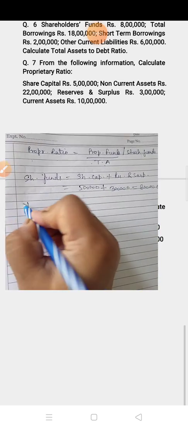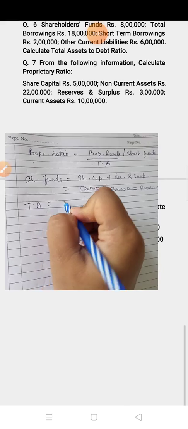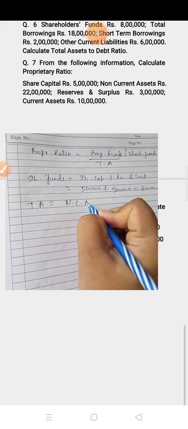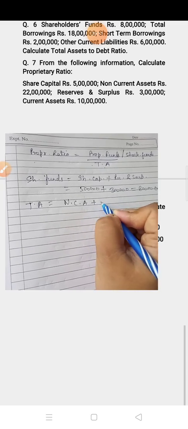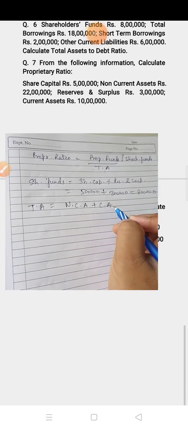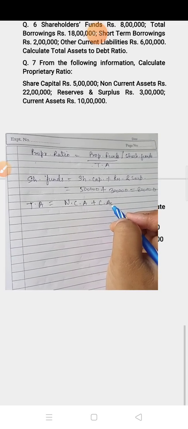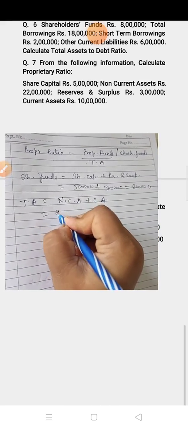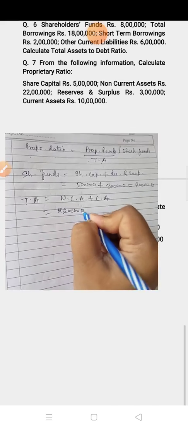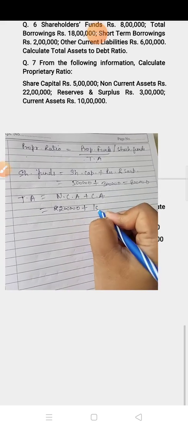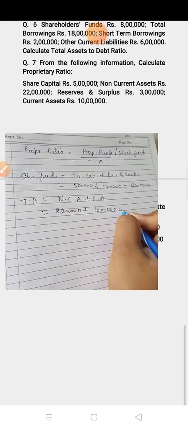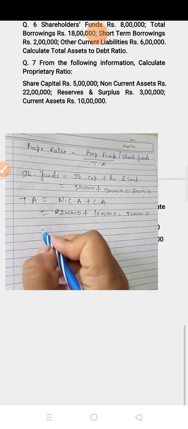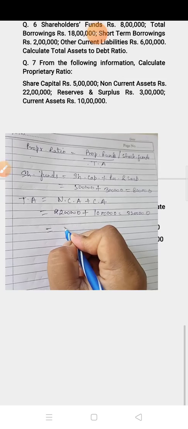Now total asset. Here no asset value is given, so non-current asset plus current asset. These two values are given, so find out the total asset. Non-current asset is 22 lakh and current asset is 10 lakh. So it is equal to 32 lakh. Now the ratio you have to calculate.